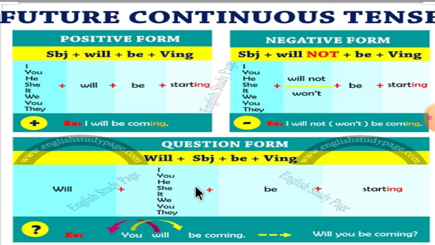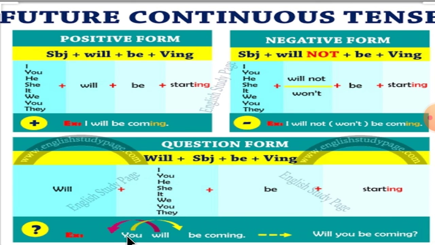Now, question forms. How to make questions? Will plus subject plus be plus verb with ing. So, will I be starting? Will you be starting? Will he be starting? Will she be starting? Will it be starting? Will we be starting? Will you be starting? And will they be starting?